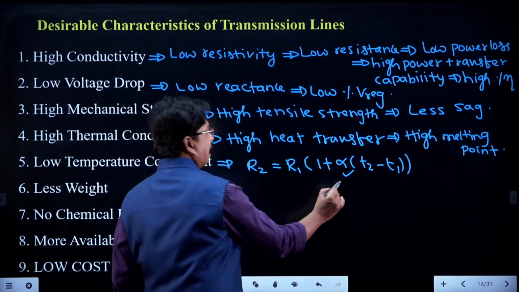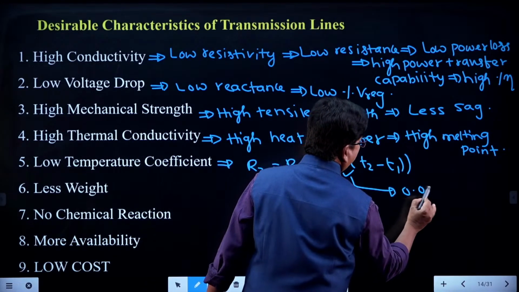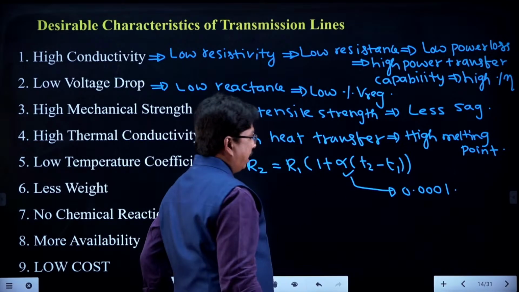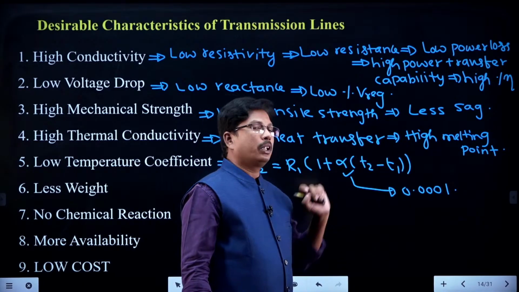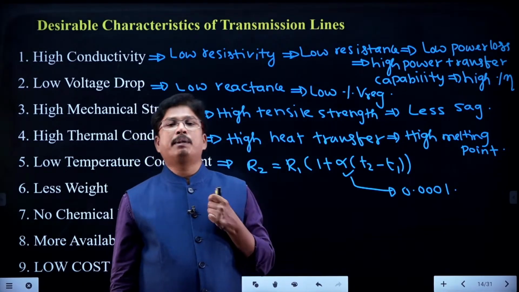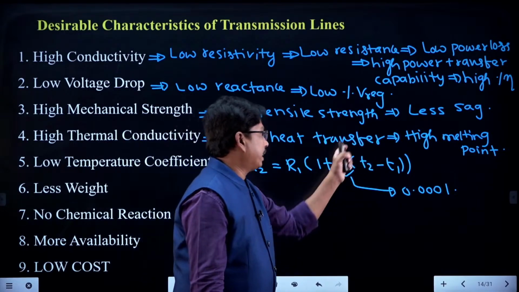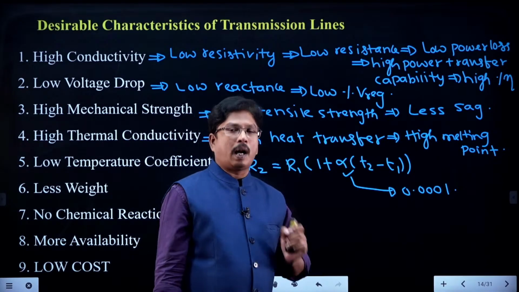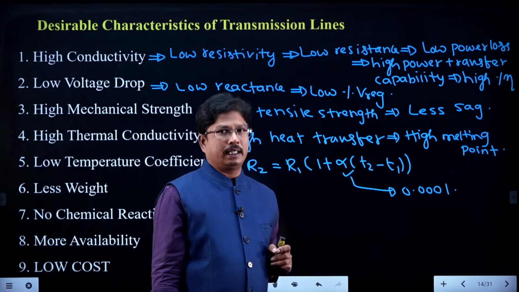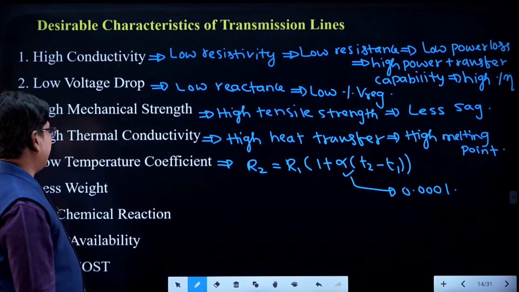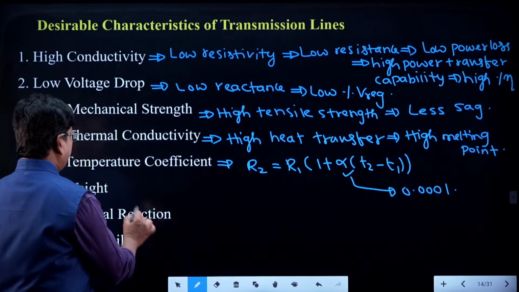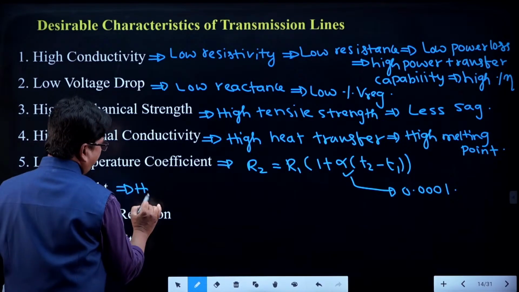Suppose this is approximately 0.0001, then 47 minus 3 is 44, into 0.0001, approximately 0 only. Whenever this is 0, R2 is equivalent to R1. Like that we select the conductors, that type of conductors only we prefer. And less weight, and it should have high flexibility.